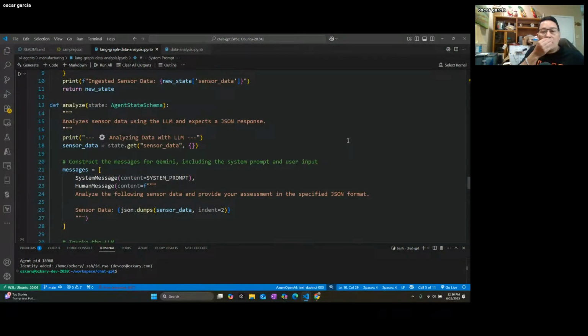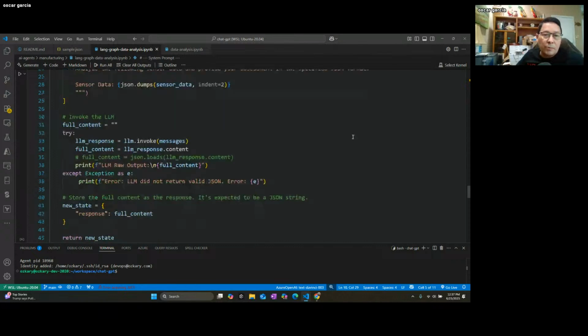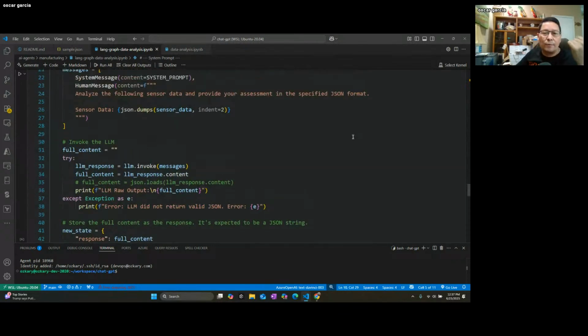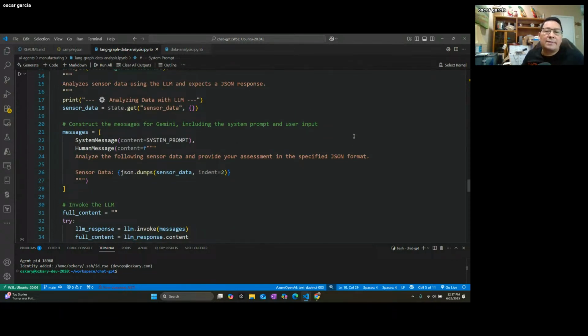And then the analyze step is basically saying, okay, so I get this data. I'm building out my message and I'm building my intent and I'm invoking my large language model to be able to do the analysis. So here basically is where the magic for the reasoning piece works, right? This is where it's saying, I have a system message and I also have this human message, right?